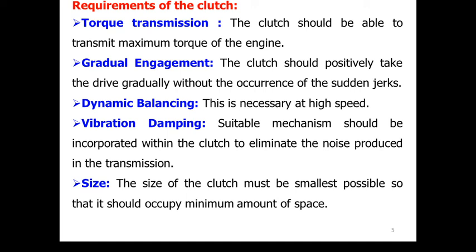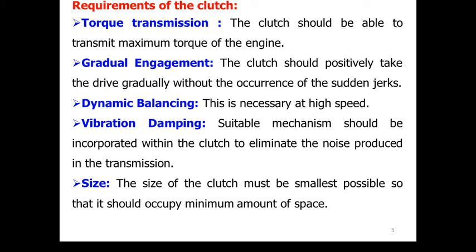The second requirement is gradual engagement. If you suddenly engage the clutch, that may produce a lot of jerk. Okay, so we need a system that gradually engages the power and disengages the power whenever required. It also helps in dynamic balancing and vibration damping.